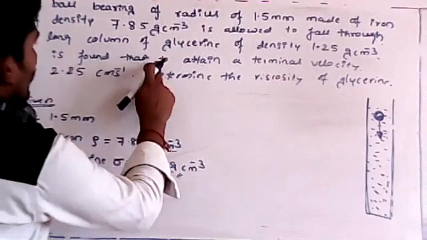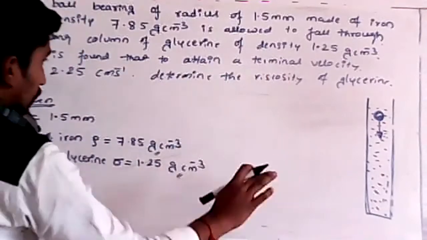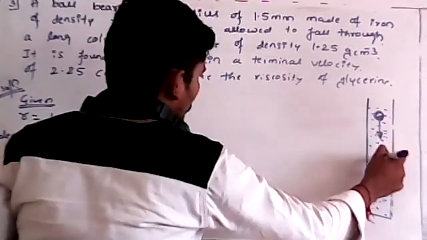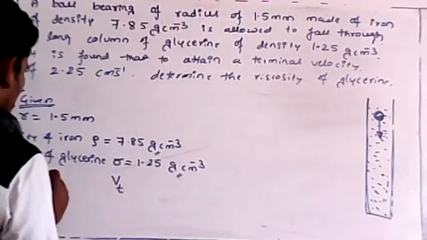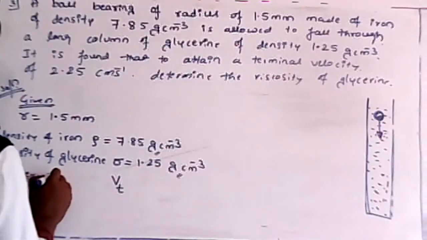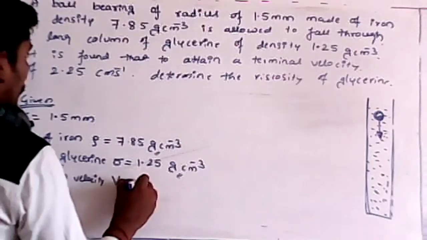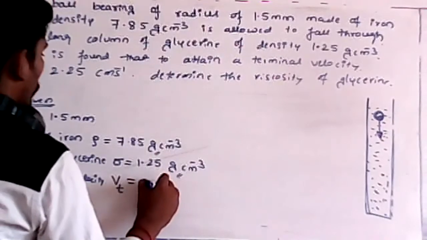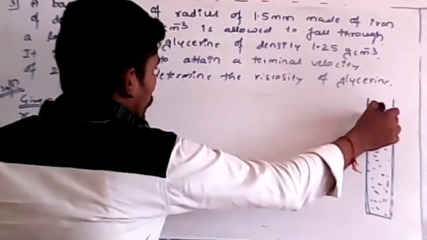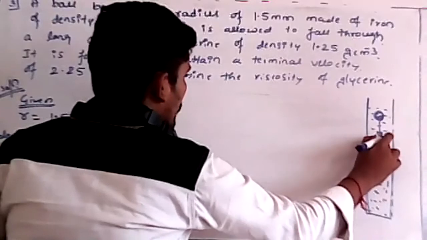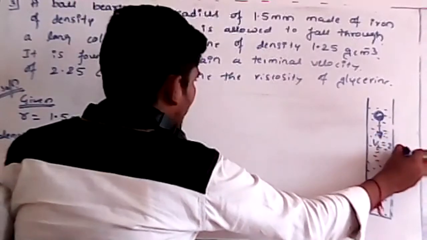It is found that it attains a terminal velocity, which they have already given. It maintains some constant velocity, that is the terminal velocity. At what velocity does it maintain? 2.25 centimeter per second, students. So vt is 2.25 centimeter per second.